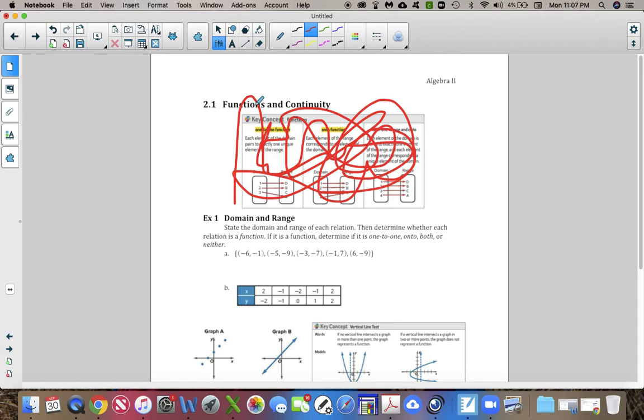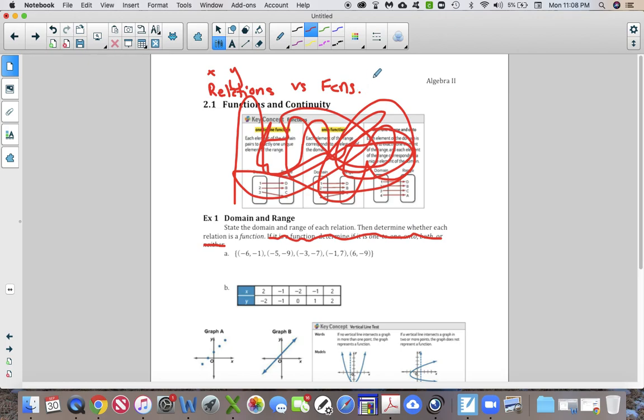So, functions and continuity. When you have stuff like example 1 and they ask you in your book if it is a function, determine if it is onto, one-to-one, or both, or neither, you're going to get rid of that instruction right there, and all we're going to do is the rest of the instructions. So if you remember from maybe chapter 0 where we talked about functions, every x and y that exist together in the world, all of those are considered relations. So you have relations and then you have functions. Relations versus functions. And I'm going to abbreviate functions as FCNS.